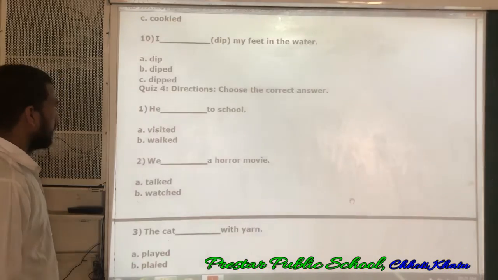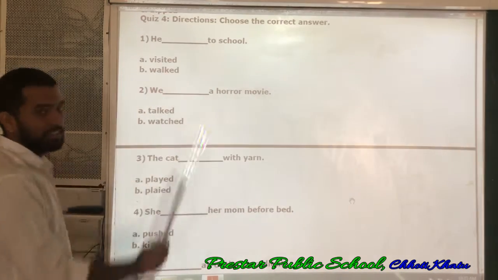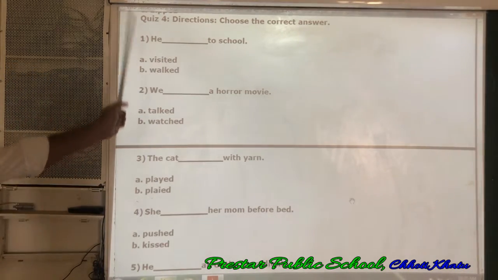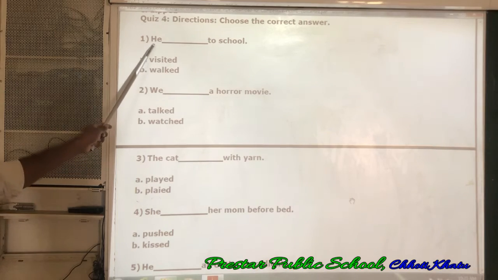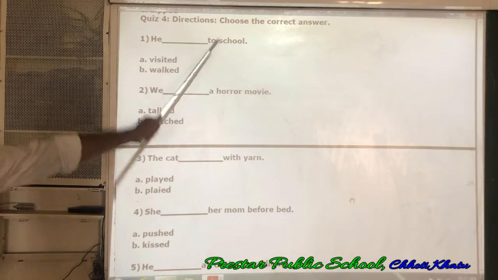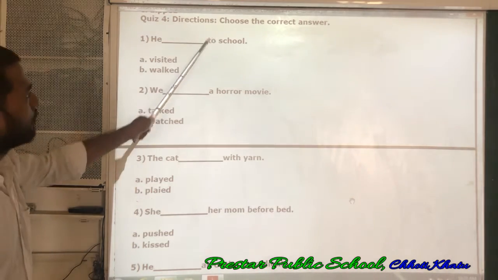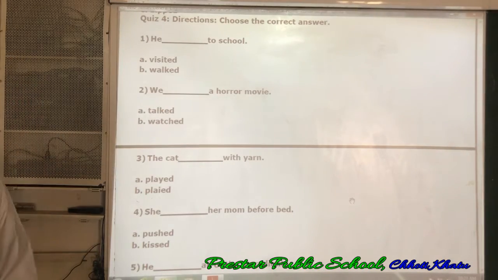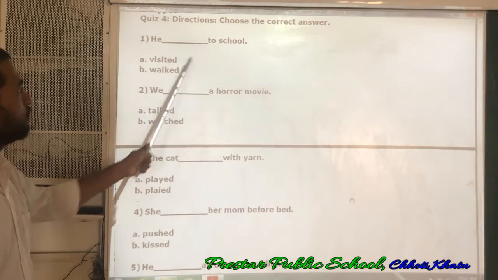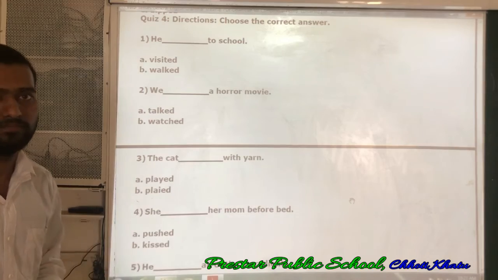Next, look at the fourth quiz. Directions are given, choose the correct answer. Means out of them we have to choose a suitable word. Okay, the suitable verb form which is the most appropriate one. See, first one. He ___ to school. He visited to school, that is wrong because if visited is used, then we need not use the preposition to. He visited school, then it is correct. But he walked to school, this is the most appropriate one. So what is the correct answer? He walked to school. Okay.